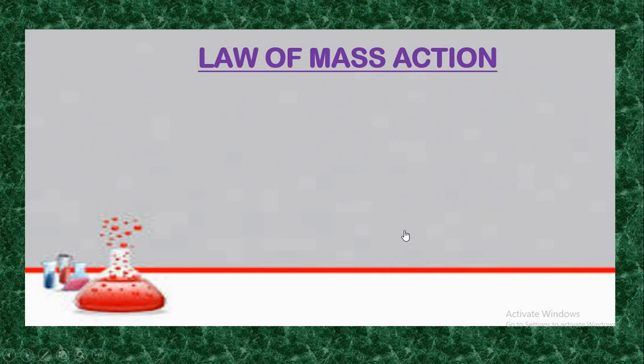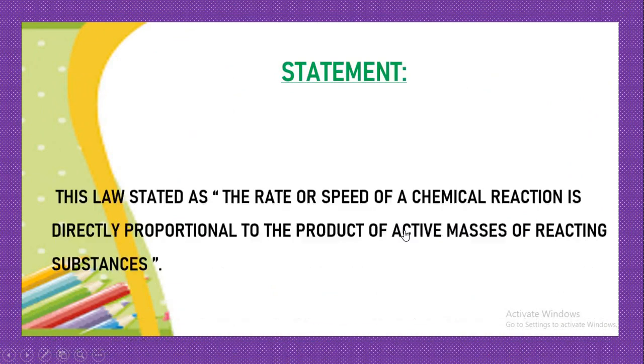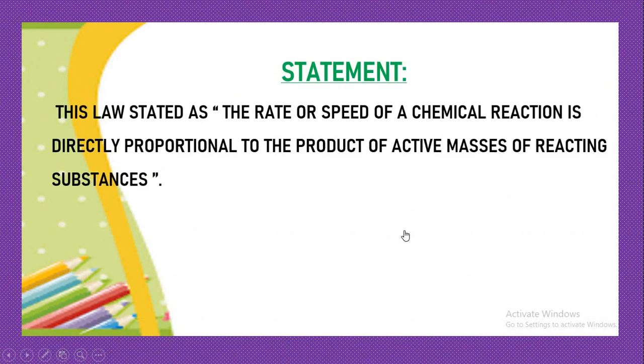Our topic today is the law of mass action. The background of this law is that it was proposed by two Norwegian chemists, Cato Maximilian Guldberg and Peter Waage, in 1864. The statement of their law is as follows. The rate or speed of a chemical reaction is directly proportional to the product of active masses of reacting substances.